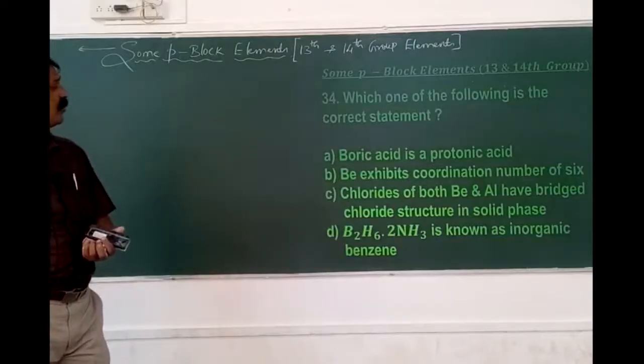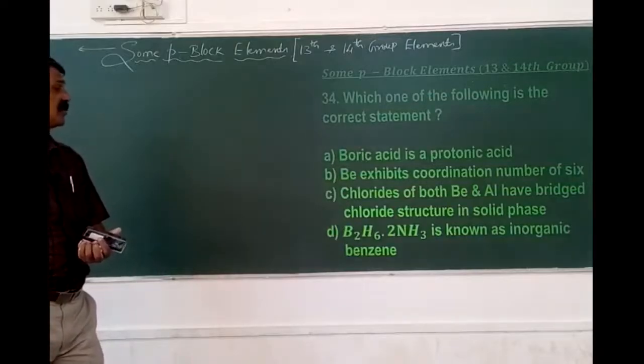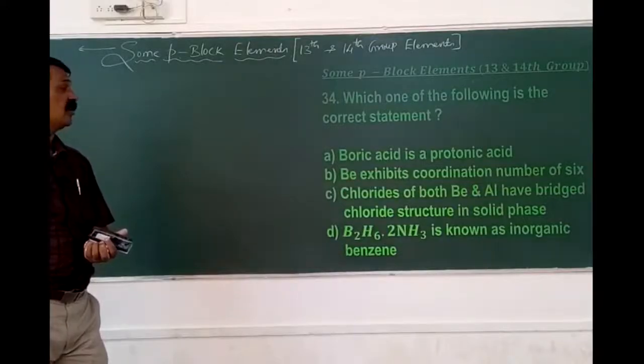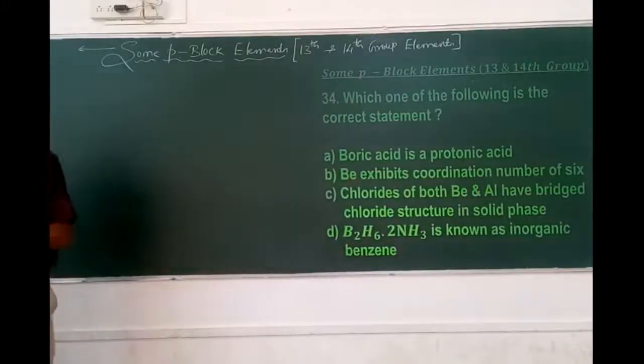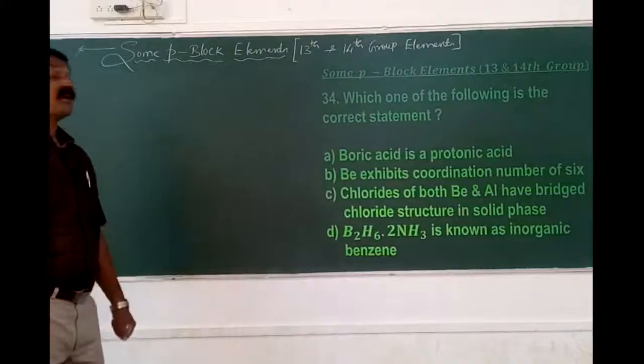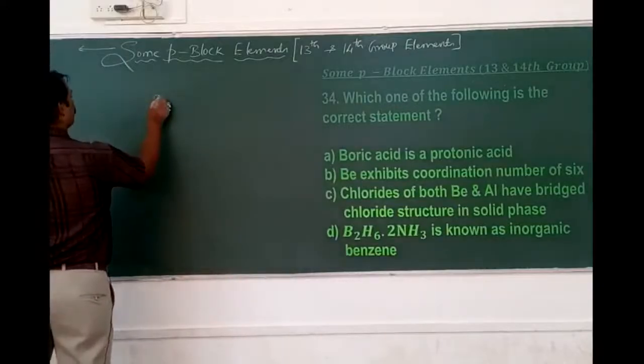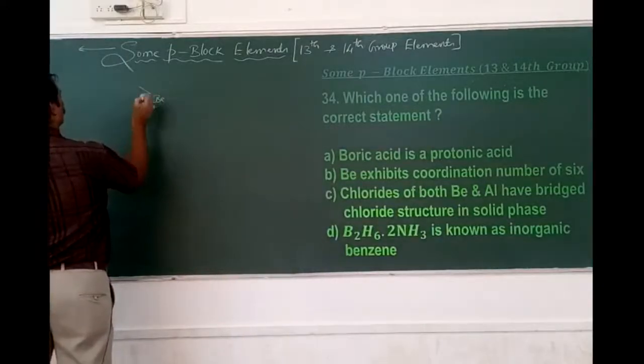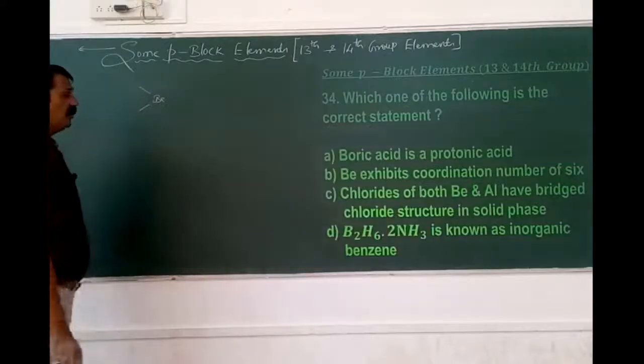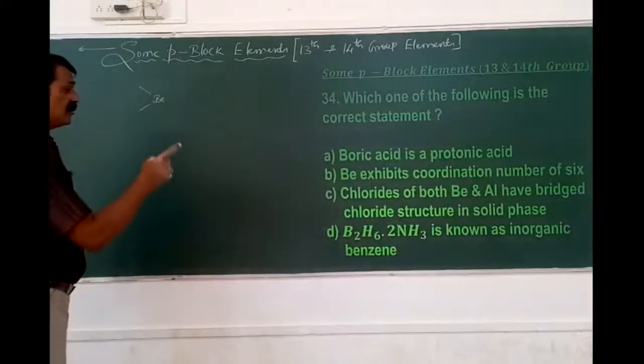The chlorides of both beryllium and aluminum have a polymeric structure in the solid phase. As I already mentioned, both can exist in that nature, beryllium chloride and then the other one, aluminum chloride.